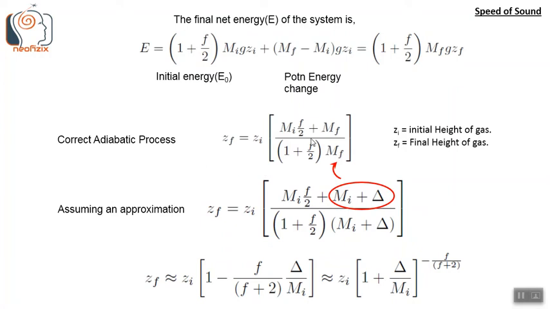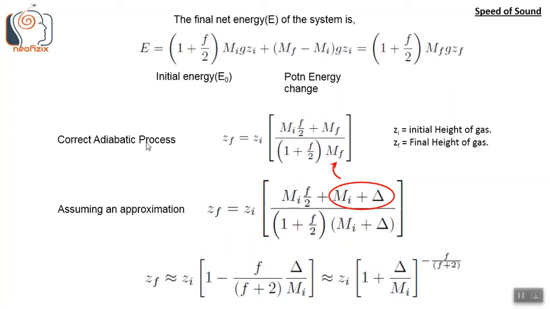So using this equation, we can find out what Zf should be, given Zi, Mf, Mi and all these terms, for the given Mf. So if we change the mass from Mi to Mf, the volume or the height of the gas changes, and we can use this equation to find out how the change happens. So this is the actual adiabatic process.